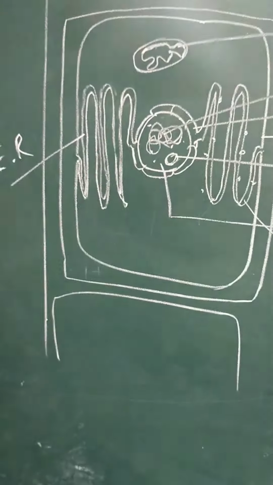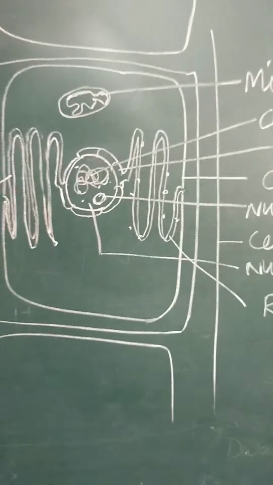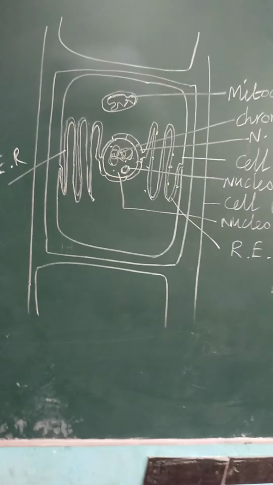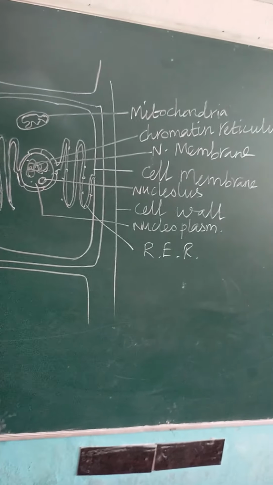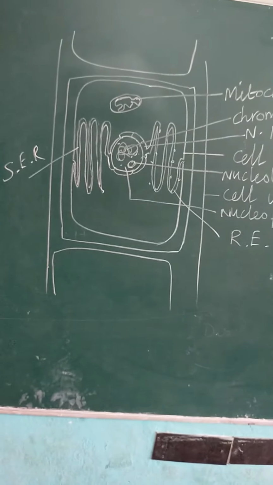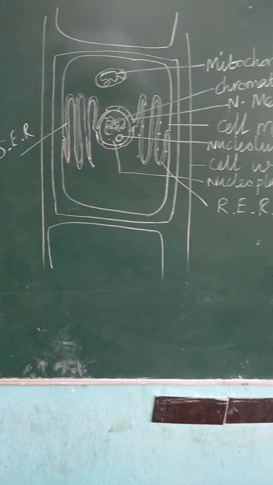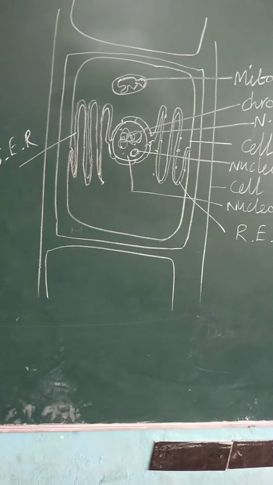You know how we get power: from the power station to the transformer, and from the transformer to the home. Like that, the mitochondria is the powerhouse. It supplies power to the other cell organelles. The food materials we eat are converted into energy, and this energy is given to the other cell organelles. So mitochondria also has a major role in the cell. Another one is plastids.